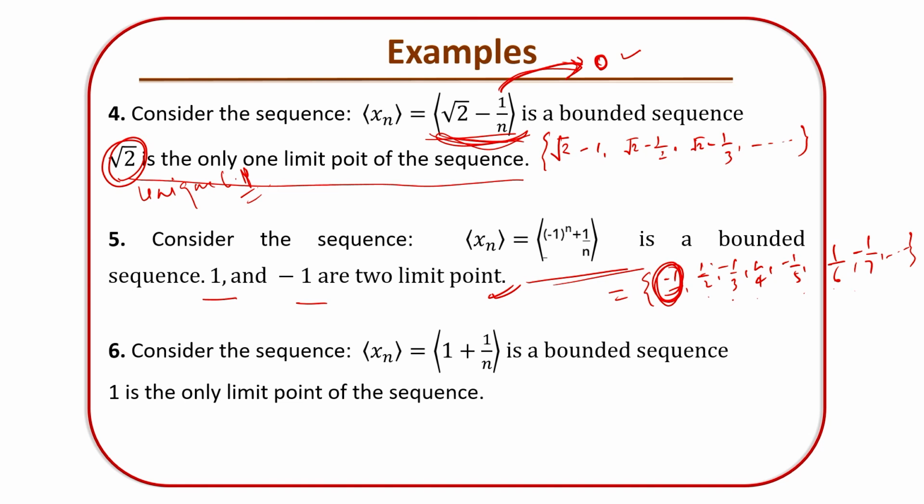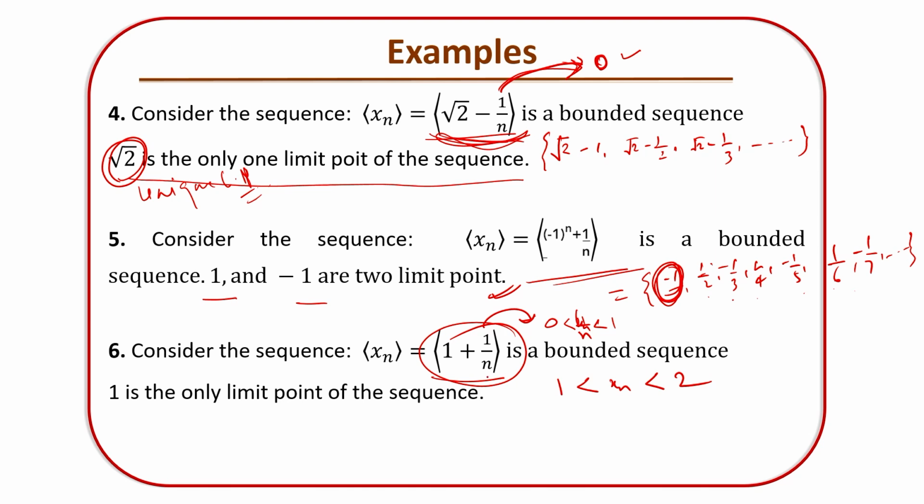Consider the sequence 1 + 1/n. It is a bounded sequence as 1/n is bounded between 0 and 1. Hence the whole sequence is bounded, between 1 and 2. But what will be the limit points?